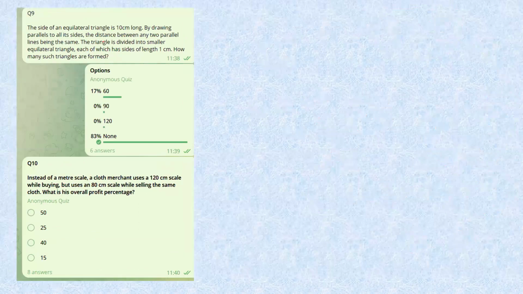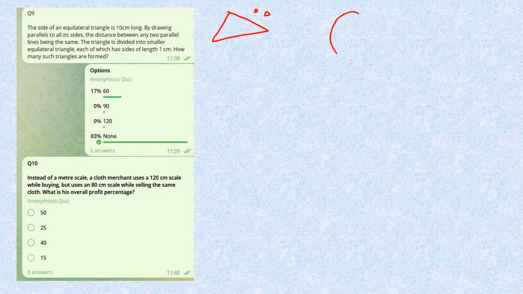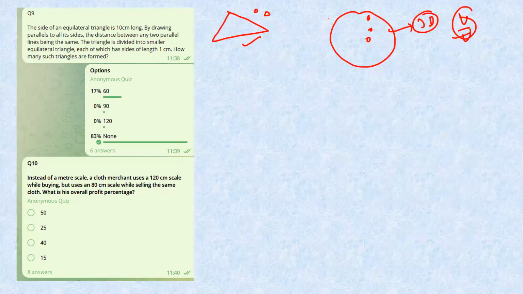Next question. The side of an equilateral triangle is 10 centimeters. By drawing lines parallel to its side, where the distance between any two parallel lines is the same, the triangle is divided into smaller equilateral triangles. One thing you can notice is that this is a type of question where there is a triangle and you have to take out smaller triangles from it. This is a 2D diagram. When we do 3D, there is a sphere and we have to take out smaller spheres. In that we divide volume by volume, bigger to smaller. Here we'll divide area by area because this is a 2D diagram.